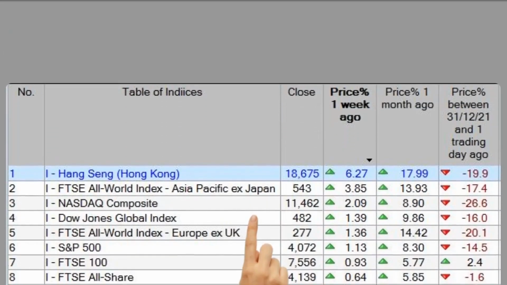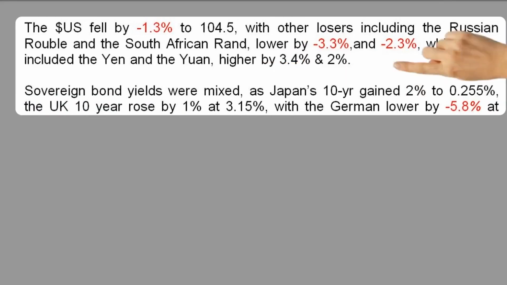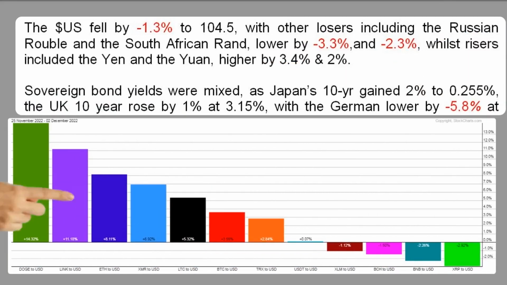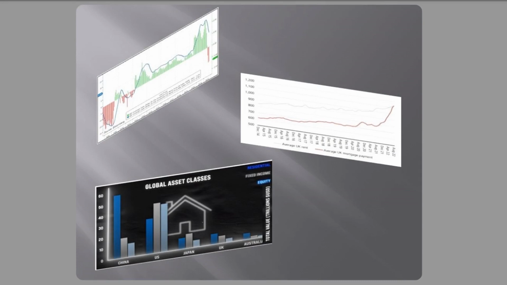The overview includes the performance statistics for the main stock indices, which were mixed, as were sovereign bond yields and cryptocurrencies, whilst the commodities covered were higher in the main. Meanwhile, the regional coverage shows U.S. house prices falling for a 5th consecutive month, with prices also falling in the UK as mortgage servicing costs catch up with those of renting.